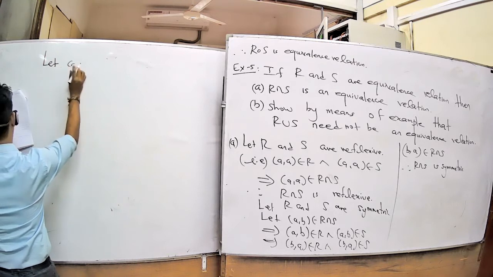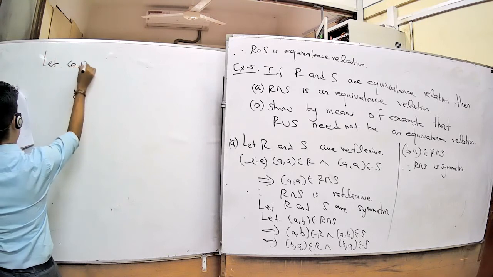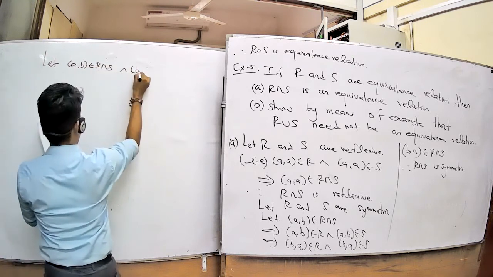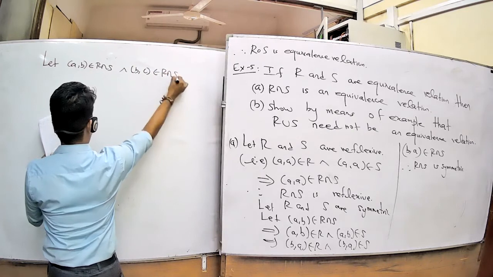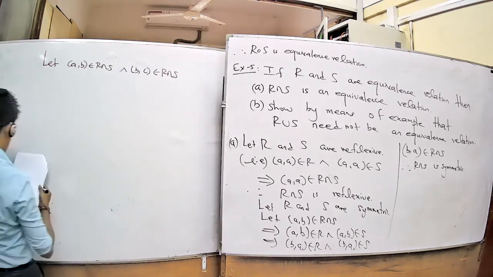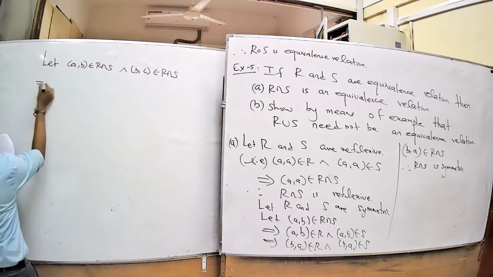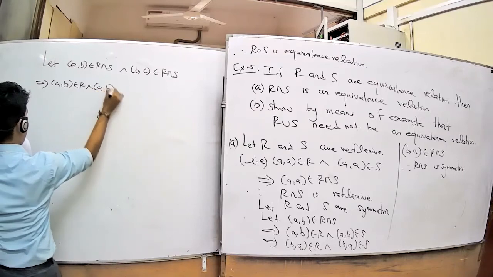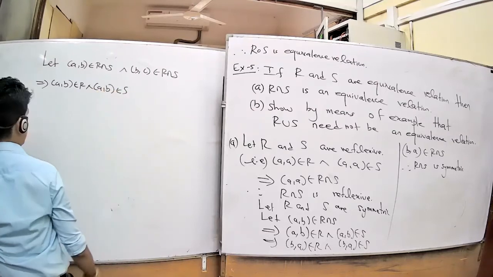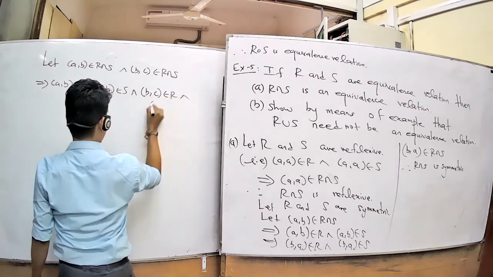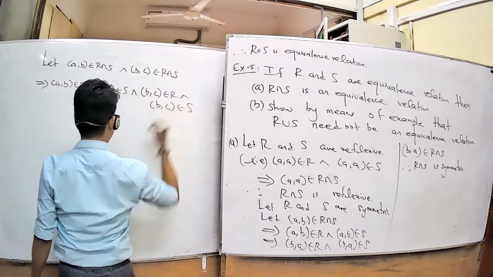You take (A, B) belonging to R intersection S and (B, C) belonging to R intersection S. Now you want to show that (A, C) belongs to R intersection S. This implies (A, B) belongs to R and (A, B) belongs to S, and (B, C) belongs to R and (B, C) belongs to S.